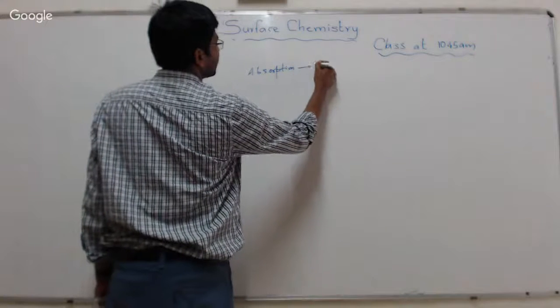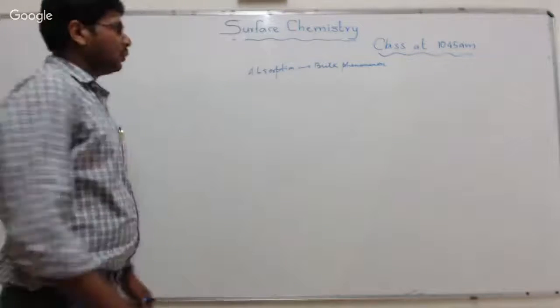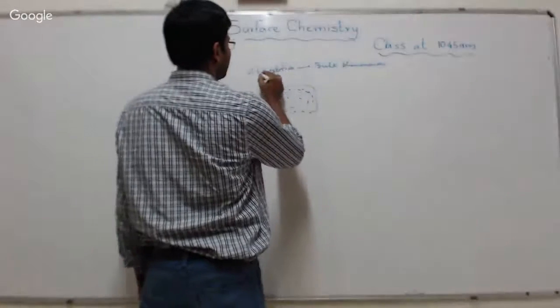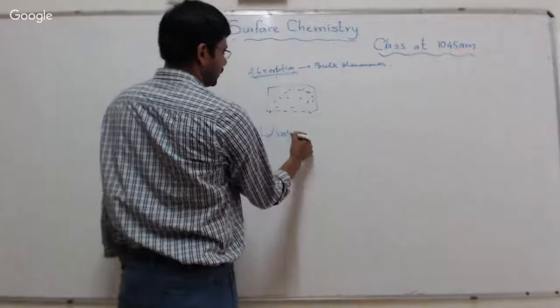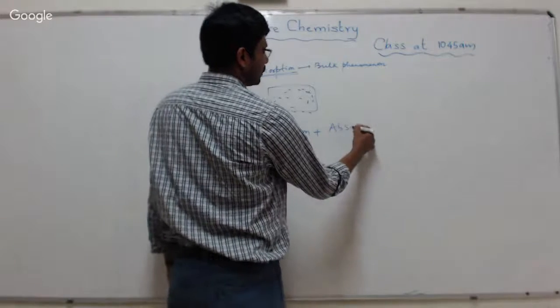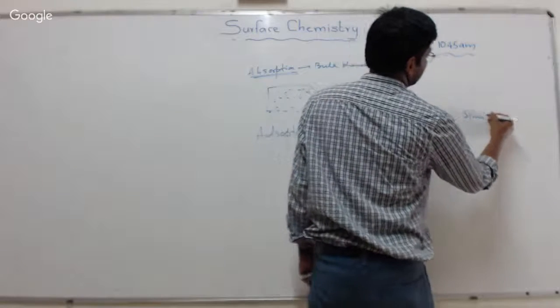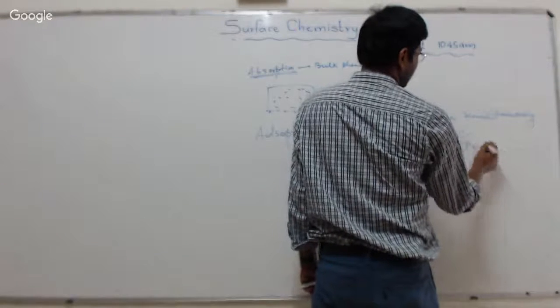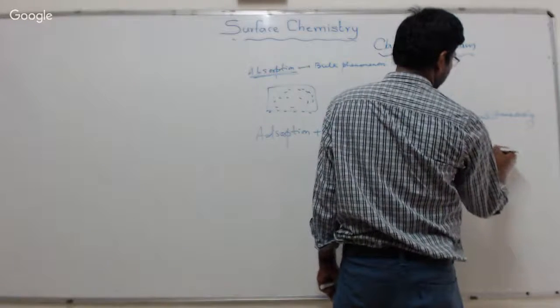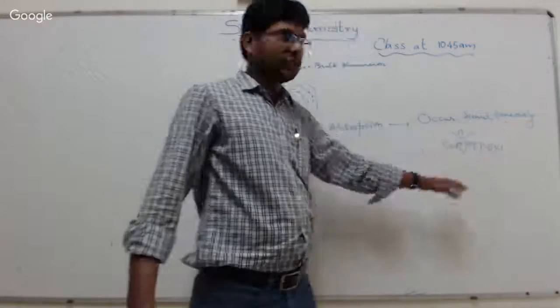Absorption is a bulk phenomenon. When the molecules are everywhere, on the surface as well as in the bulk, then this process is called absorption. Sometimes adsorption and absorption occur simultaneously and they cannot be distinguished, then this process is called sorption.